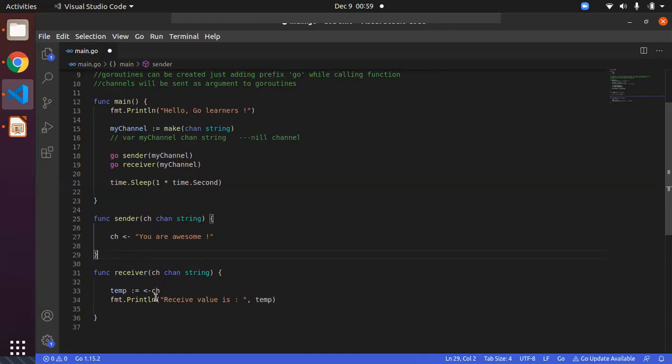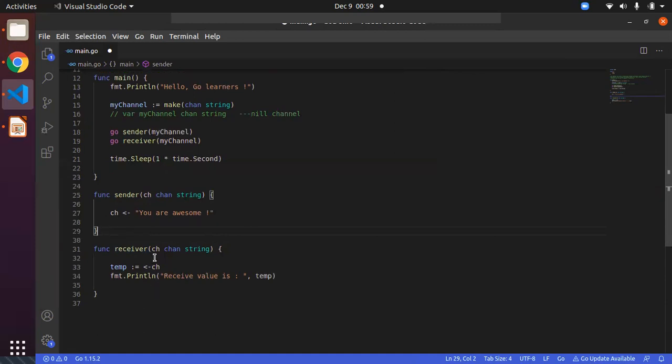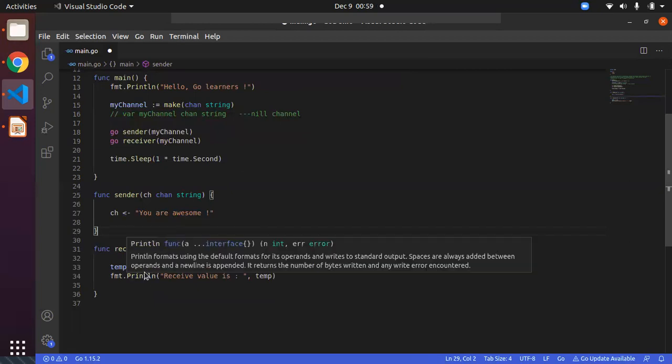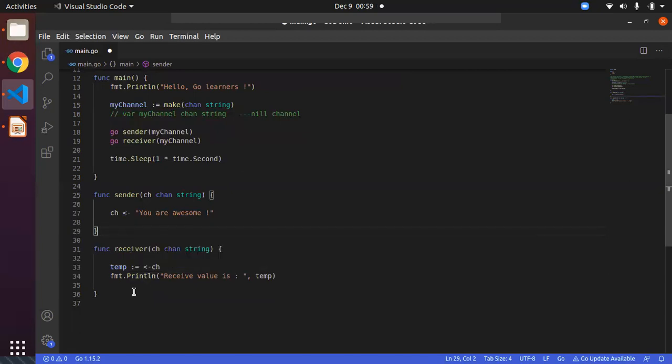After that, the receiver function also has the argument as a channel. But in this case, we will be using the same angle bracket, where the data is going to be received from the channel, so the channel will be on your right-hand side, and the data has to be stored somewhere. In our example, we are going to store it into a variable. The variable name is temp, so that's why it is on your left-hand side.